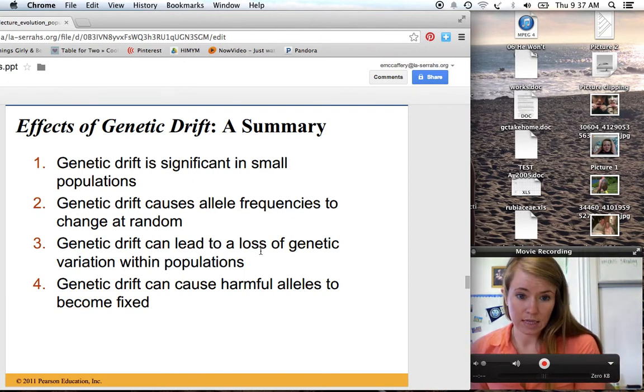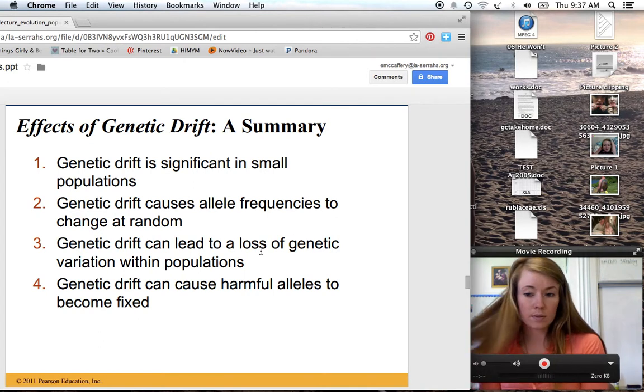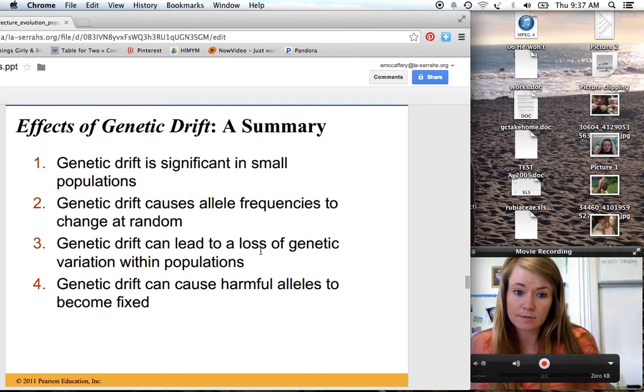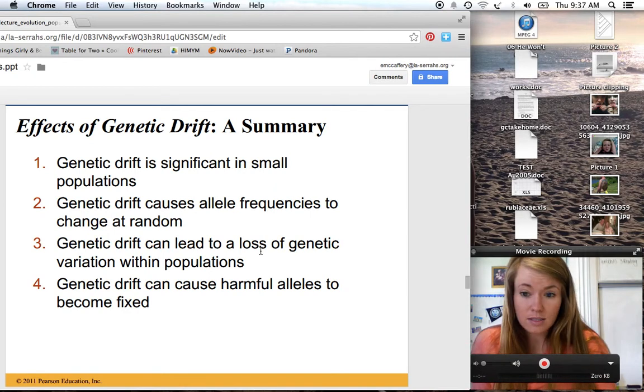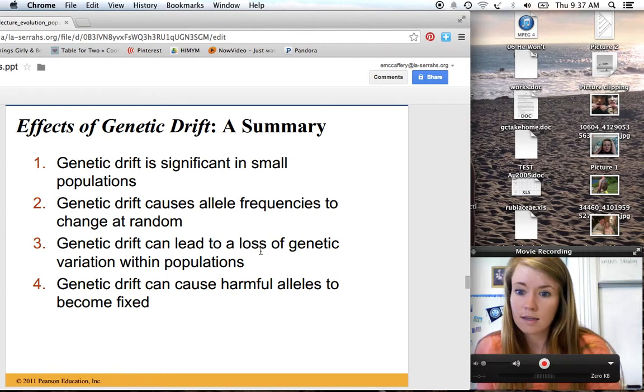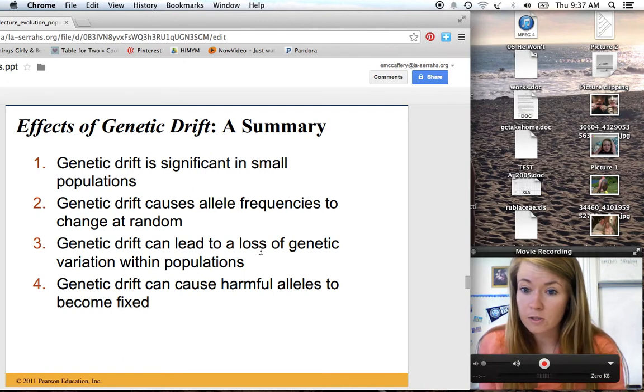And genetic drift can lead to a loss of genetic variation within populations. So like we saw with the bottleneck effect, suddenly we lost the yellow phenotype, but we just as easily could have lost the white one also, and we would have been all blue, fixed for blue at that allele. And genetic drift can cause harmful alleles to become fixed. So sometimes there are alleles that are not beneficial to an organism, but they're there, like the cancer-causing genes in humans. And if for whatever reason there was genetic drift and suddenly all humans were killed except for those who had the gene for cancer, suddenly every single human has the gene for cancer because it has become fixed, because we have a loss of genetic diversity due to genetic drift.